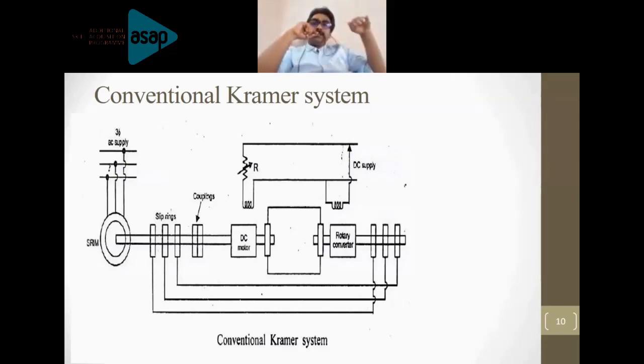The description is given in the next slide, so I am not going to read it. I will just explain with the help of this diagram. Then we will pause on the next slide for a few seconds for you to read. Okay. Now the slip power is recovered or extracted with the help of the rotary converter. The rotary converter converts the power.